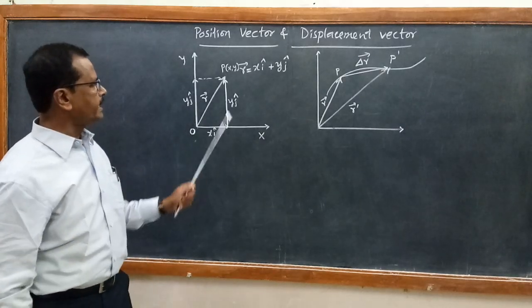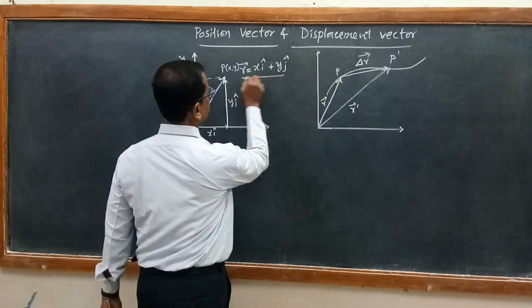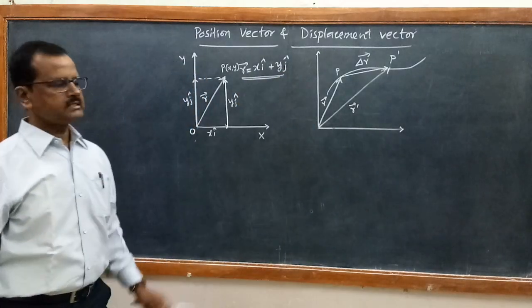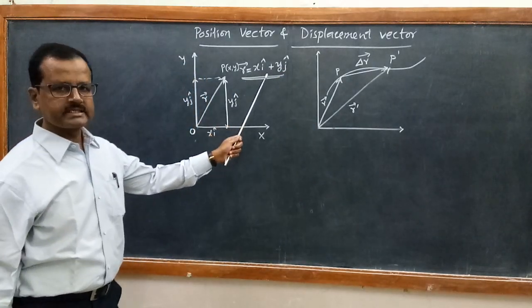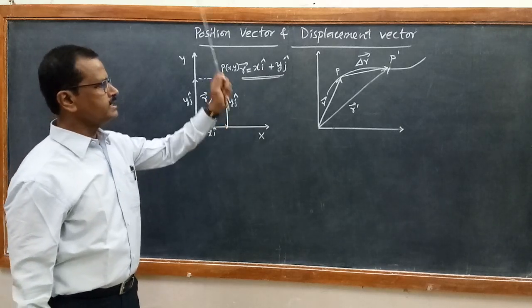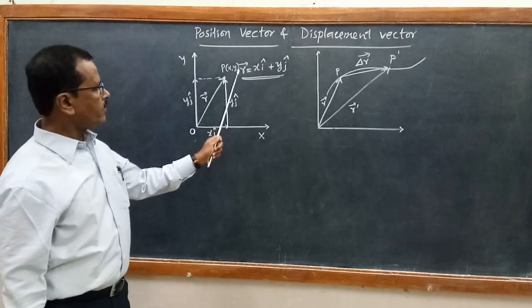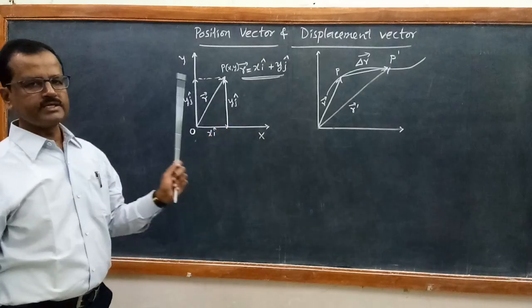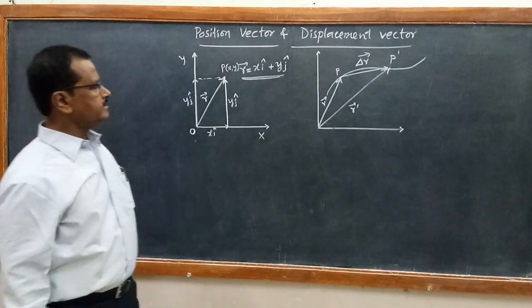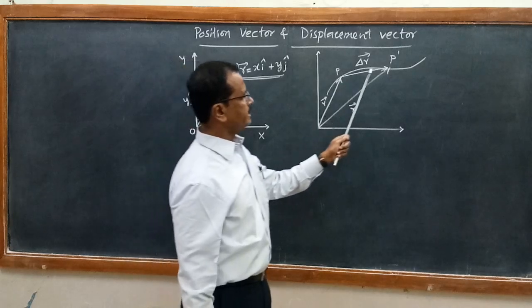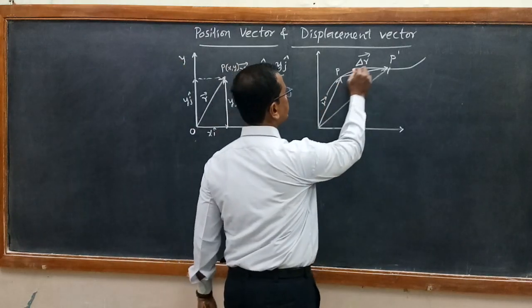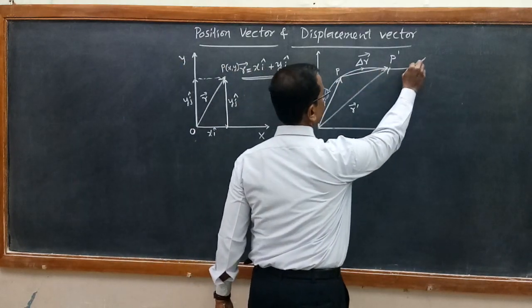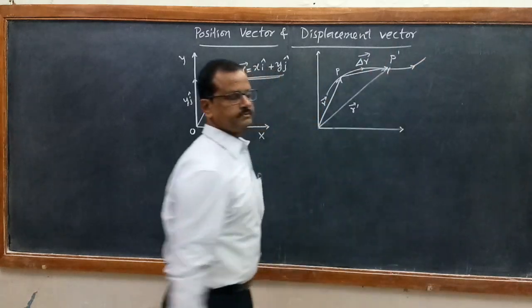So finally I can write the position vector OP, as R vector is equal to x i cap plus y j cap. Now let us see if this is the path of the particle. Suppose the particle is moving in this path as shown in this direction.